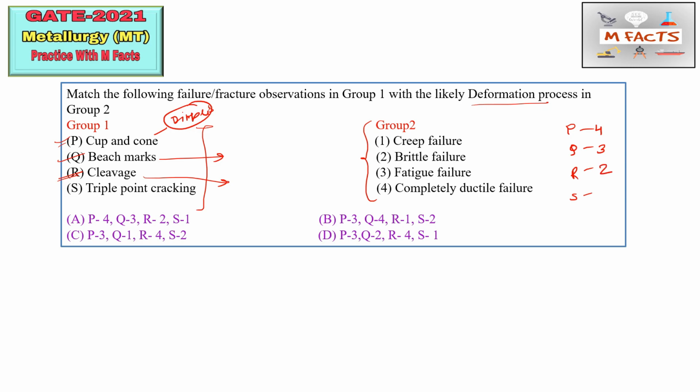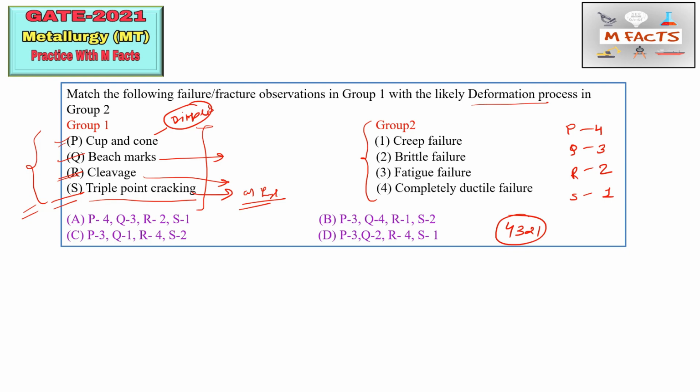Next one is triple point cracking. So this triple point cracking occurs at very high stress and at very high temperature. So this triple point cracking is also known as creep failure or creep fracture. Okay, so S we can match through this one. Okay, so we have code 4321. So this is very important matching. They can ask questions from this type of deformation observation. Okay, so you can remember these things for near future.